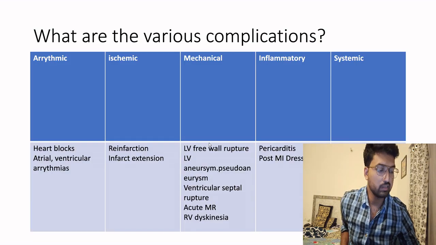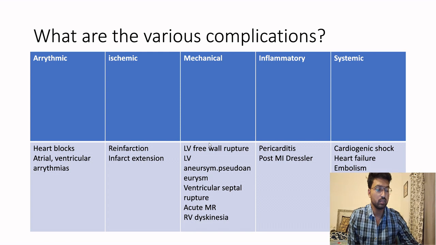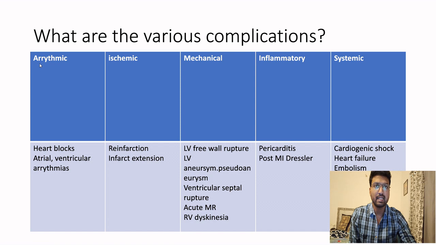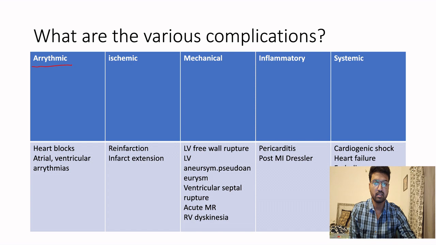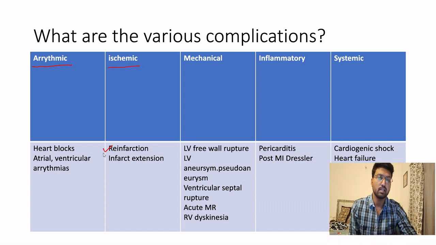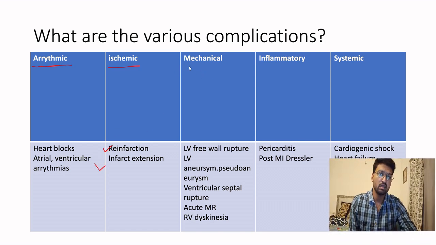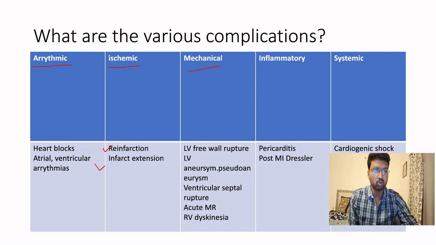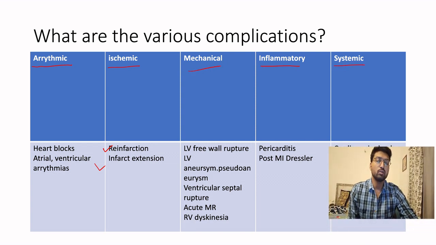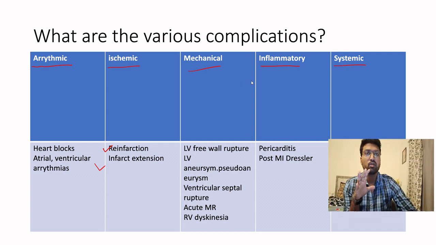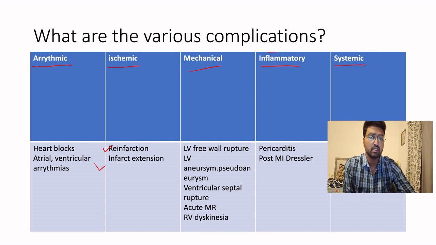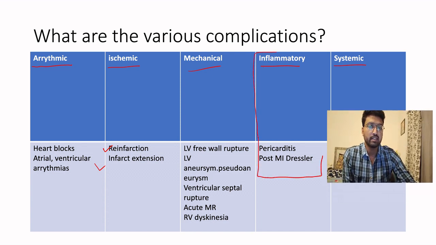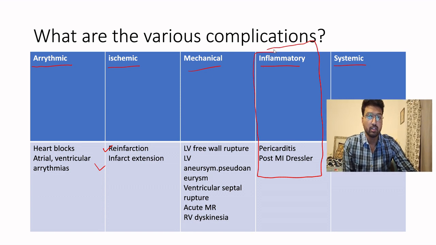We can divide the complications into many etiological groups. First group will be the electrical complications or the arrhythmias. Then comes the ischemic complications, that is reinfarction or infarct extension. Then we can talk about mechanical complications, inflammatory complications, and systemic complications. So let me tell you the importance. Among the complications, the inflammatory complications, pericarditis and post MI syndrome, are very important for your NEET PG.